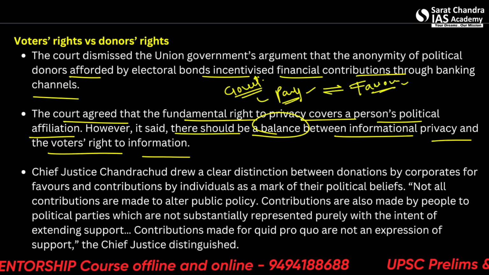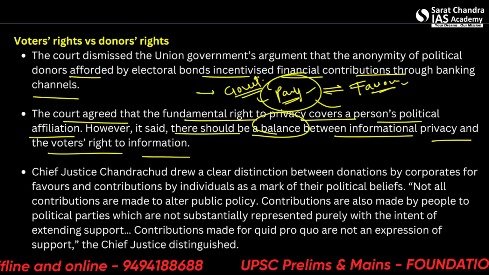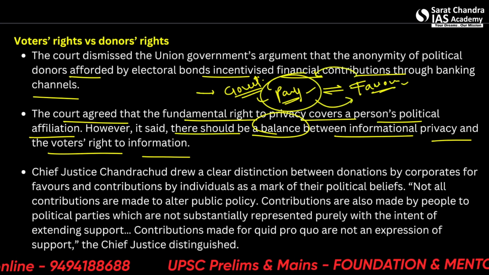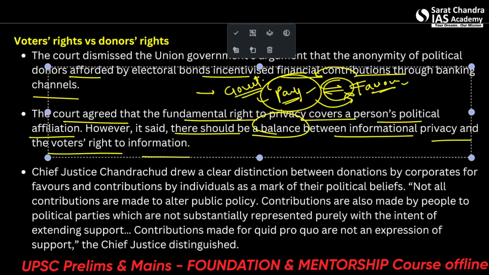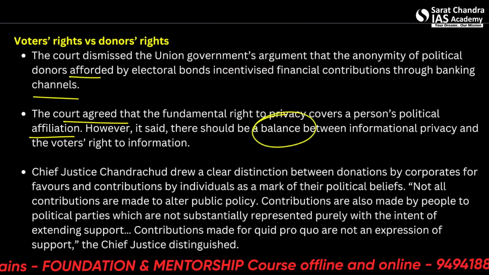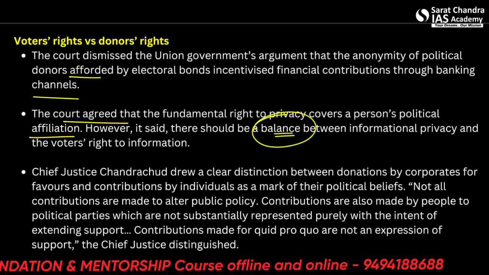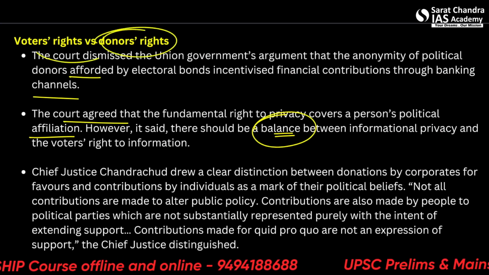Alright, so the donors or the basic citizens need to know which person is donating how much, and is it correct that there is no balance between the government's decisions? The balance is not there, and that is why the Supreme Court has said that it is an unbalanced scheme which favors the donors' right more than the voters' right.